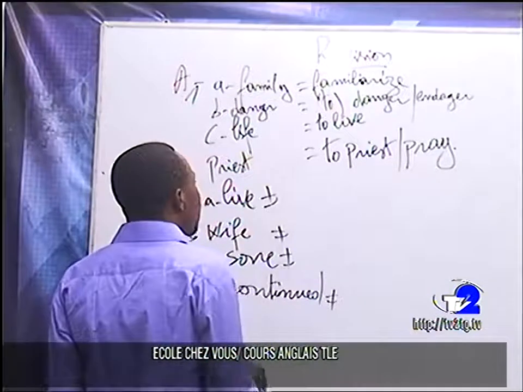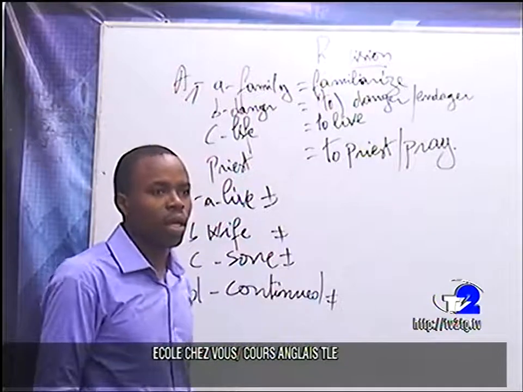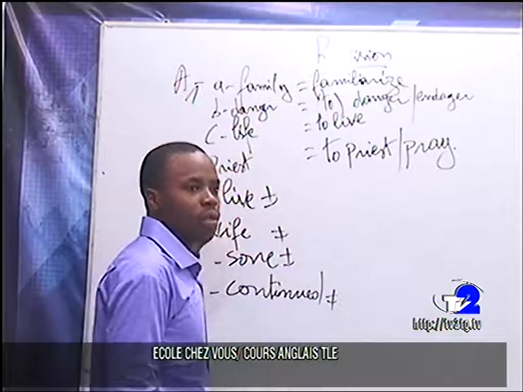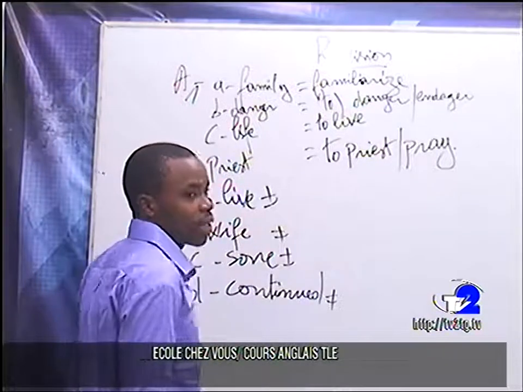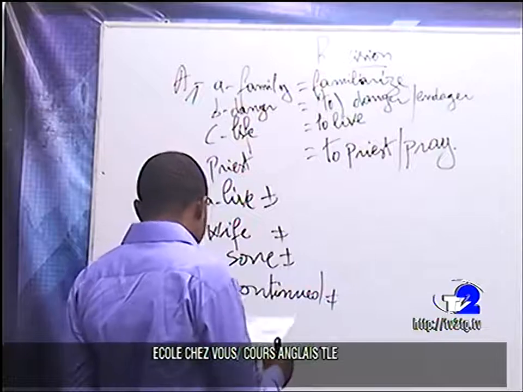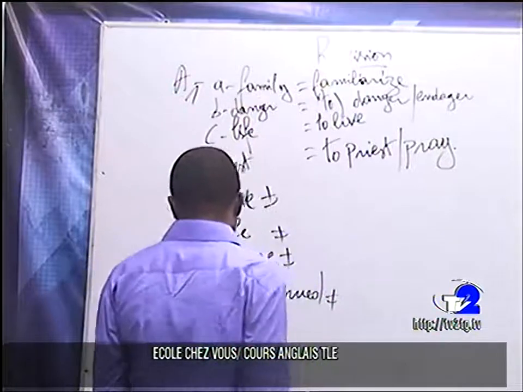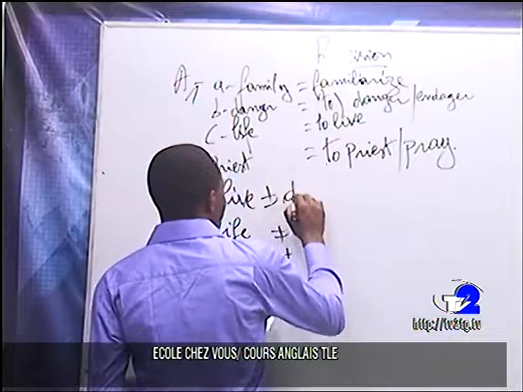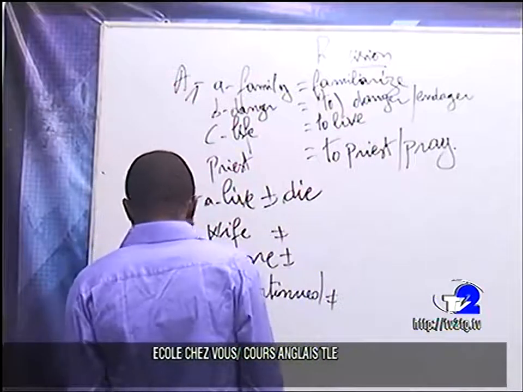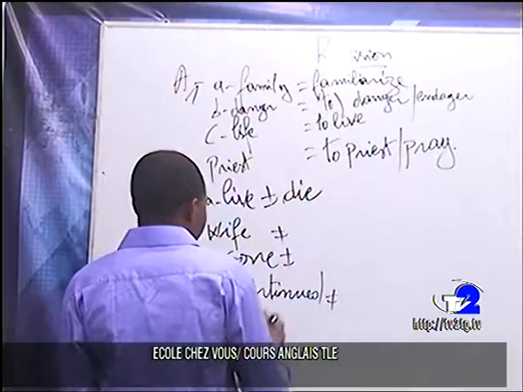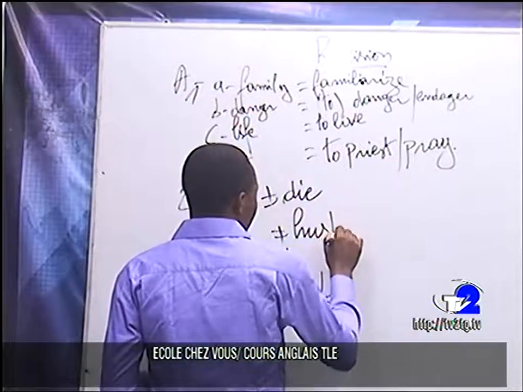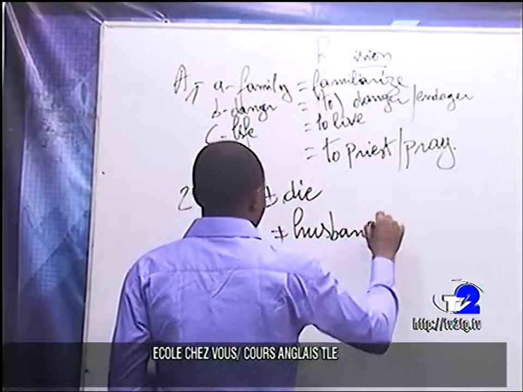What is the opposite of the word live? To live, in fact. So to live, its opposite or antonym is die. When we come back to wife, if it is not wife, it is rather a husband.